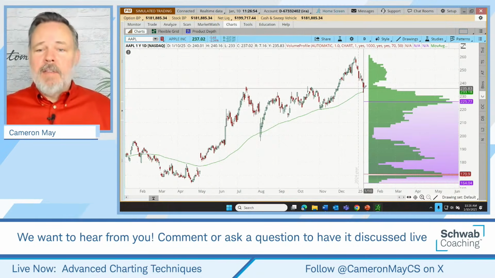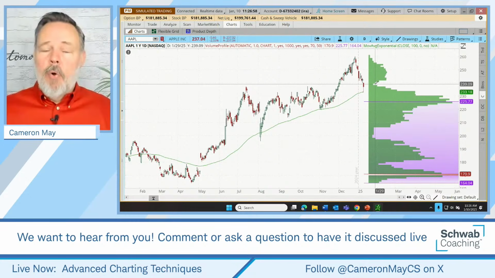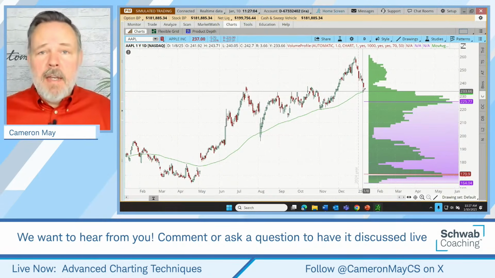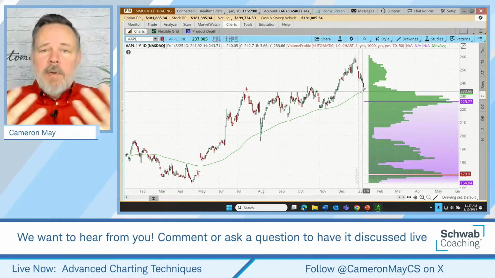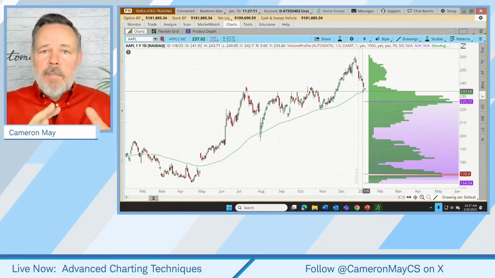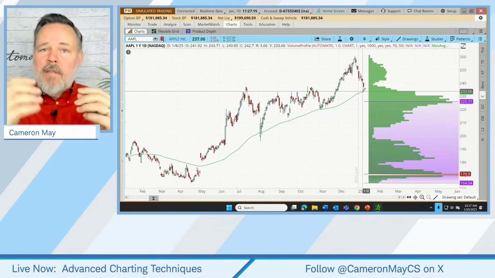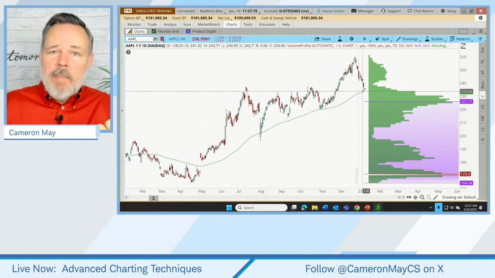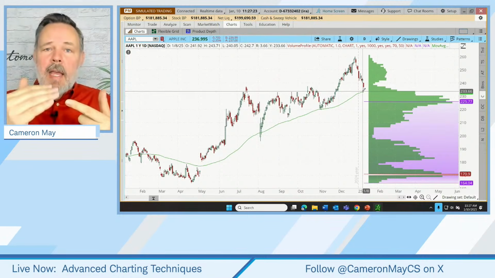All right, so back to our discussion here. So we have an indication of support combined with an indication of trend and also a secondary indication of support. It's sort of overlapping. Yeah, there are some redundancies in this approach, but it's really just an attempt to mount additional evidence rather than leaning on one indication of support, maybe a moving average bounce. We now have two indications: a moving average bounce confirmed by an area of low volume.